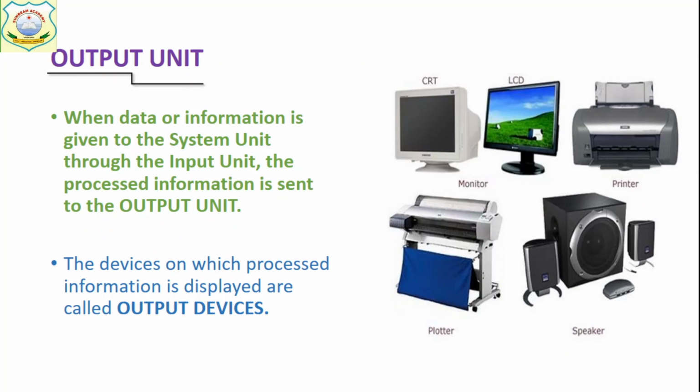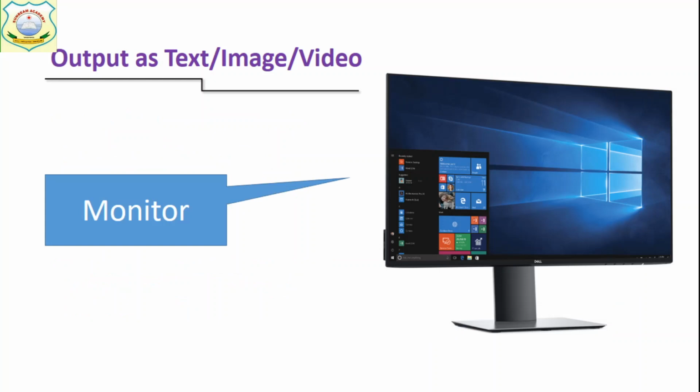Now we have the output unit. The devices which show the output to the user are called output devices. So we have different types of output devices. Monitor will show each and everything. Printer will show the printed copy. For audio we have speakers and headphones. Just see monitor. Monitor is an output device because all the processed information is on the monitor and we can see it.